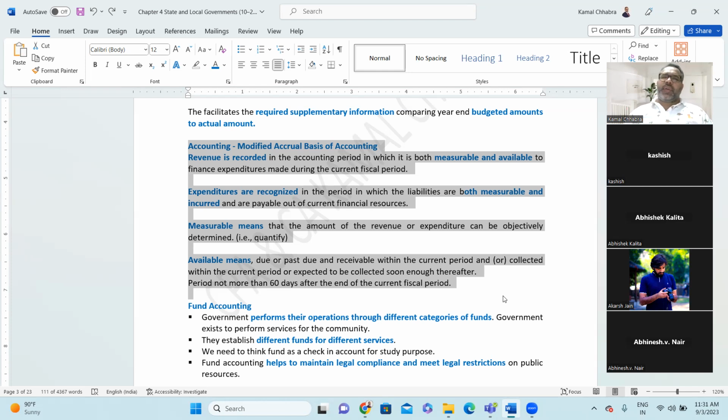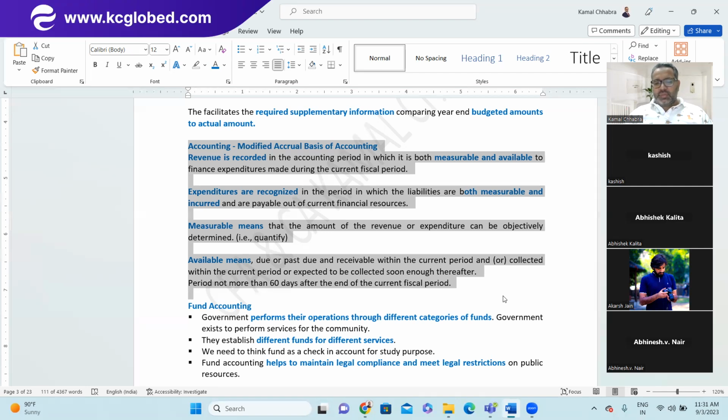So for cash basis of accounting, all the amount you are receiving is considered income, and all the amount you are spending or paying is considered expense. Whereas for modified accrual accounting, you create the fixed assets as well and you charge the depreciation. So that is also one more difference between modified accrual accounting and cash basis of accounting. Right? Abhishek, Abhineet, Ayush, Akash.